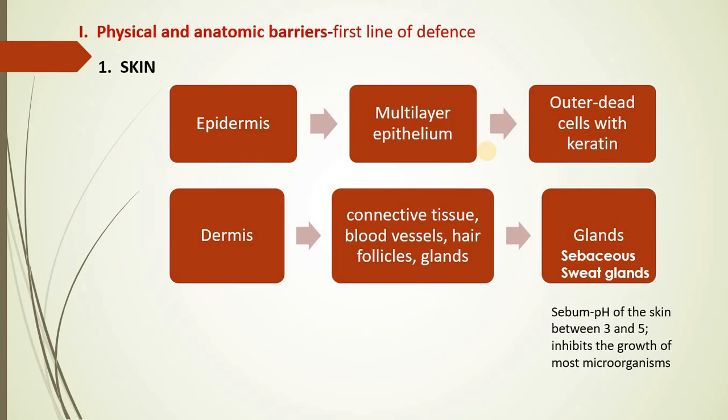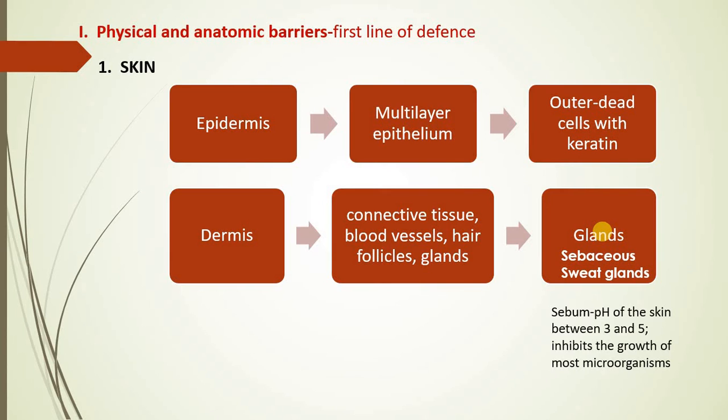In the same way, the dermis consists of a large amount of connective tissue, blood vessels, hair follicles and glands. There are two different glands associated with the skin, that is the sebaceous and the sweat gland. And the secretions of both the sebaceous and the sweat gland help in preventing colonization of any pathogen. How is it so? Because the sebaceous gland secretes sebum, which helps to maintain the pH between 3 to 5.